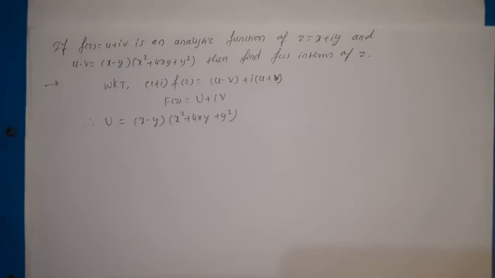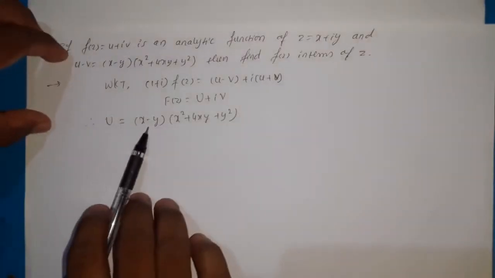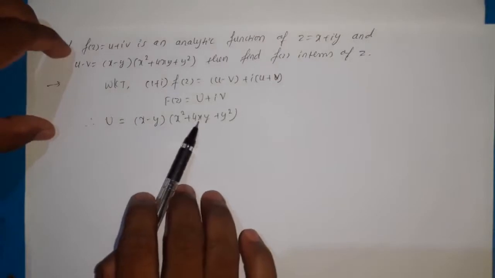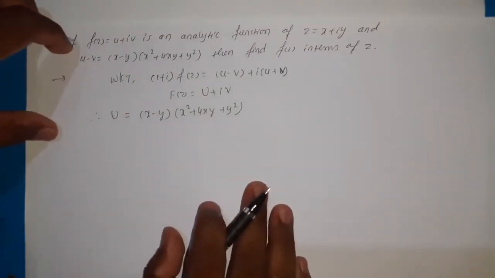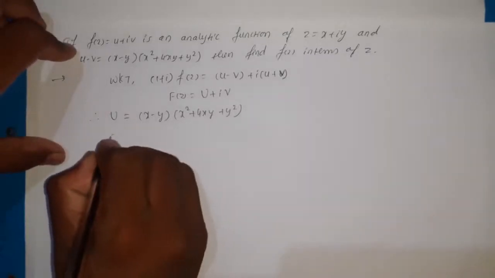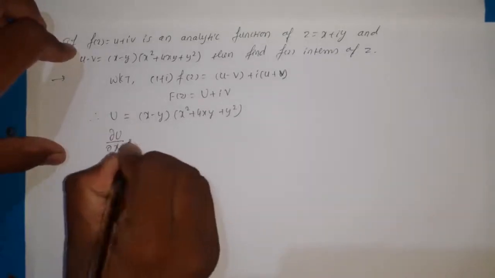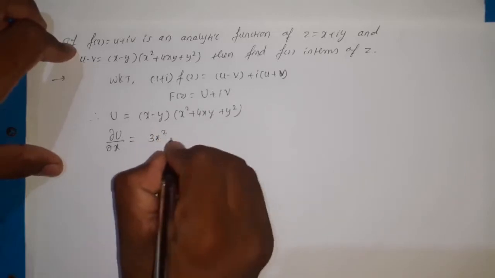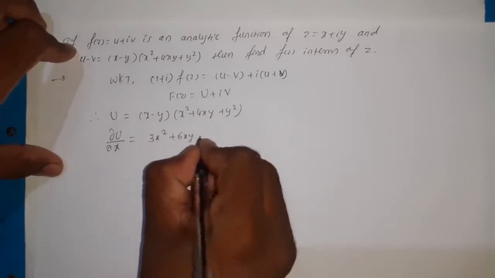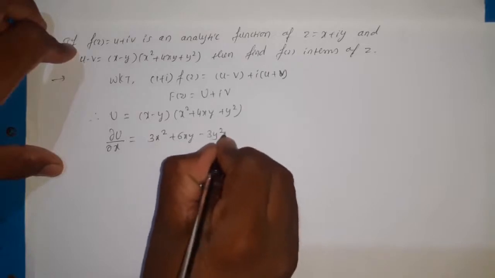So here u is equal to x minus y into x square plus 4xy plus y square. Then find the partial derivatives, that is dou u by dou x. So here dou u by dou x is 3x square plus 6xy minus 3y square.